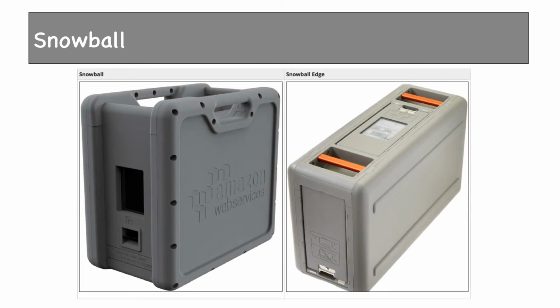By shipping data in Snowballs, you can transfer a large amount of data at a significantly faster rate and at a much cheaper cost. These are the Snowball devices. There are two types of devices, Snowball and Snowball Edge. Each device has different storage capacities. Snowball supports 50 terabyte and 80 terabyte of data, but Snowball Edge supports 100 terabyte of single storage or 100 terabyte of clustered storage.